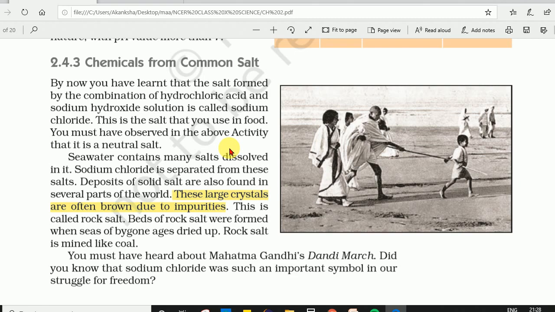Now those solid rocks are mined and grinded up, and then we get rock salt, kala namak, sendha namak, which you eat. So these are large crystals, rocks. These are the rock salt, which are a little bit impure also. Is it clear?